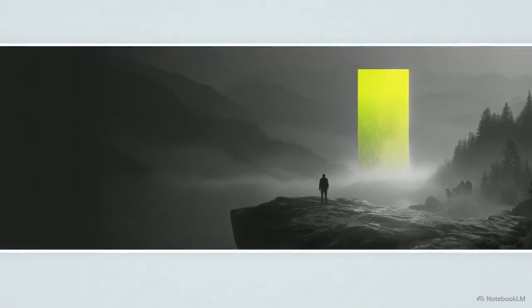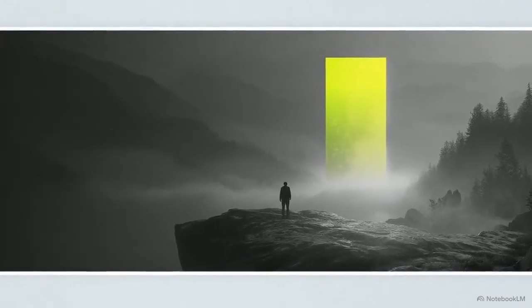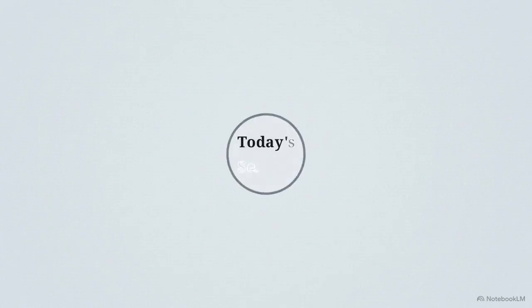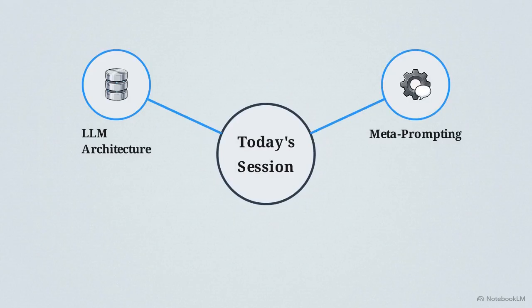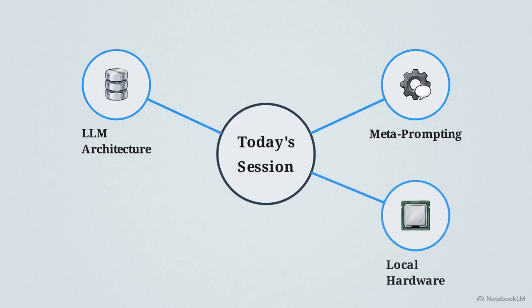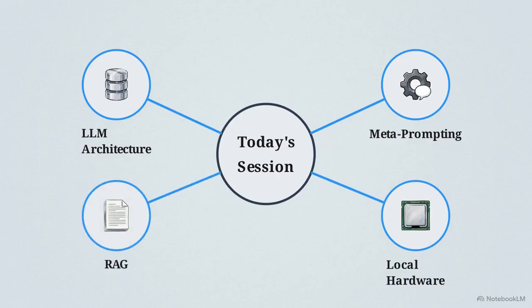This portal represents the starting line of your 14-day AI sprint. By the end of today's session, we are going to unpack the architecture of large language models, build a meta-prompting engine, run models locally on your own hardware, and eliminate AI hallucinations using Retrieval Augmented Generation, or RAG.